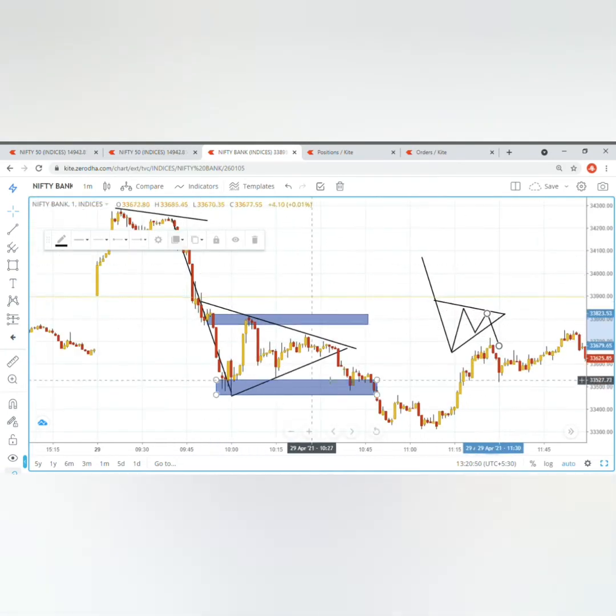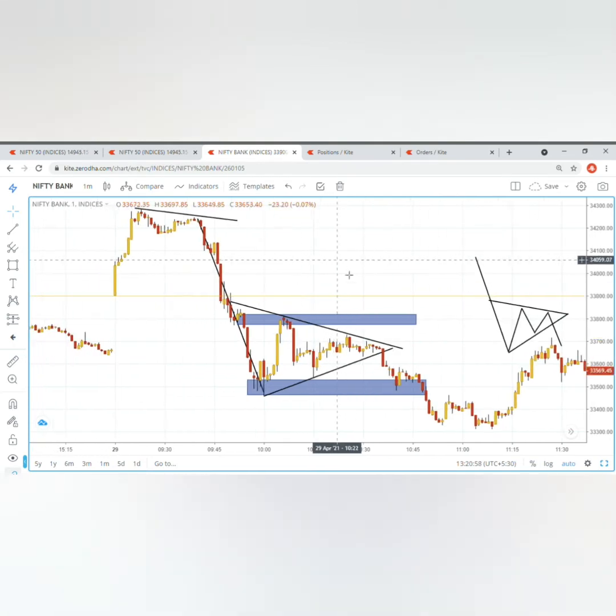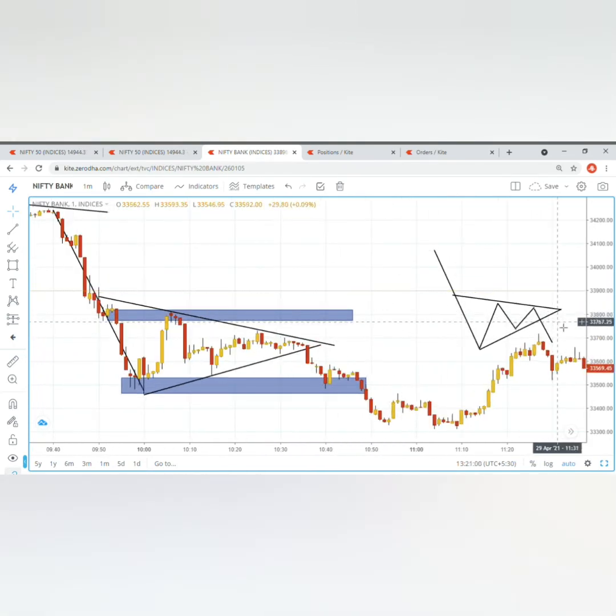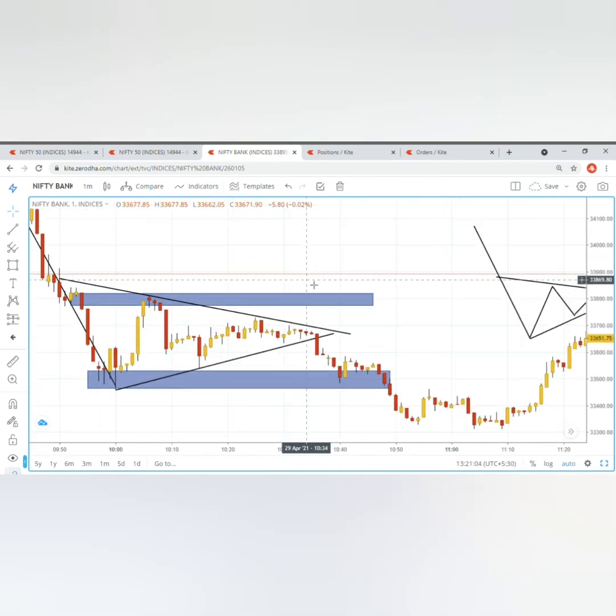So the same thing happened here. It formed a bearish pennant pattern, and bearish pennant patterns give us a very good opportunity to go short. So the ideal entry point is always here after this breakdown, and the same I did here. I just waited for a breakdown to happen, and as soon as the breakdown happened, I waited for the candle to close down and I entered on the next candle out here.